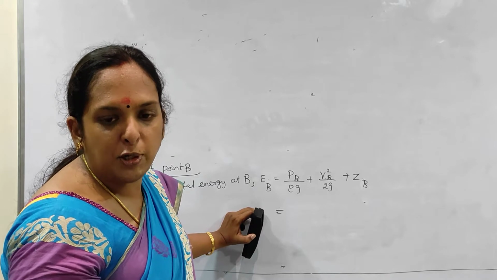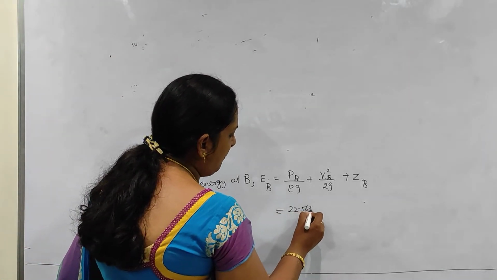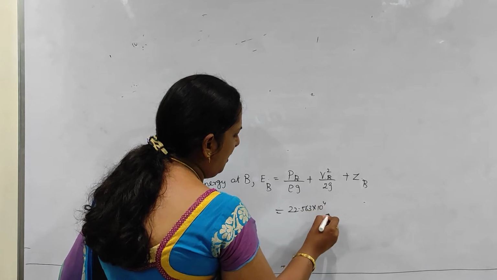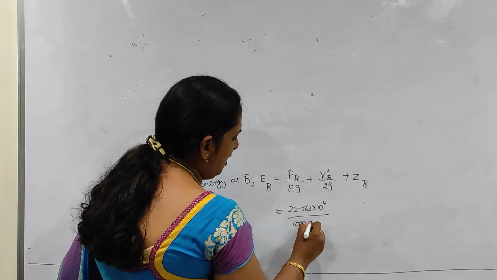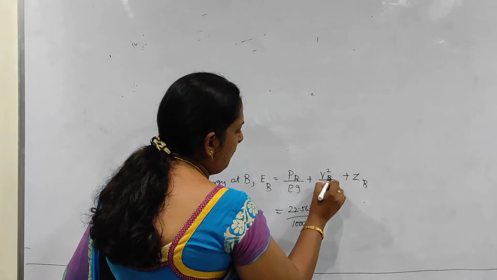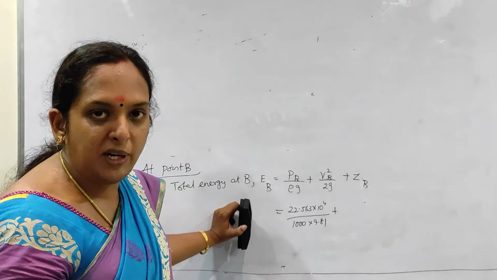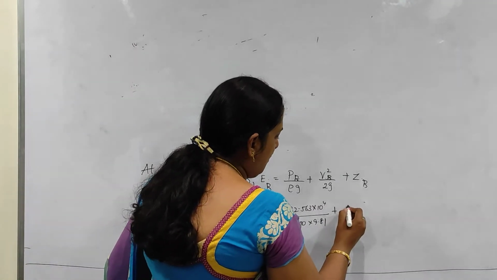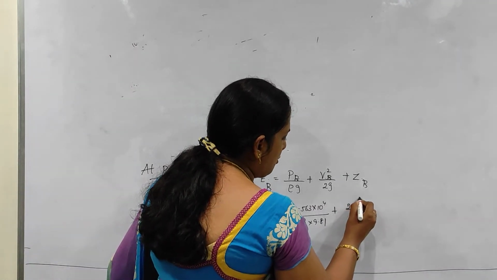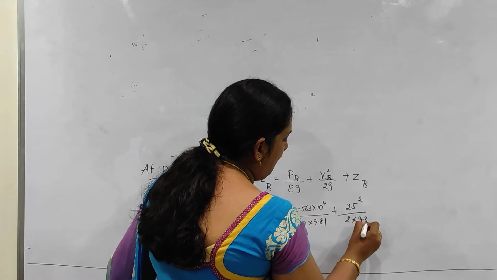We have got 22.563, so 22.563 into 10 to the power of 4. Rho is the same, it is 1000 into 9.81 plus VB square. VA is equal to VB is equal to 25 meter per second. So 25 square by 2 into 9.81.